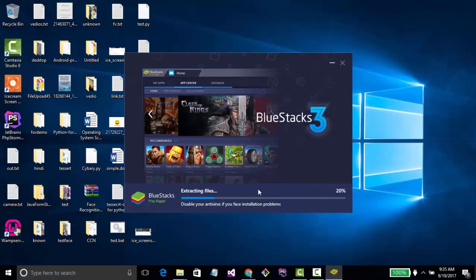Now the process is starting. Here it gives us a note: disable your antivirus if you face an installation problem. So if you face any problem, disable your antivirus.